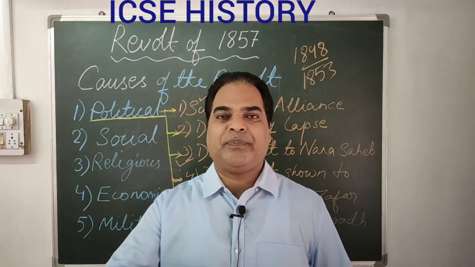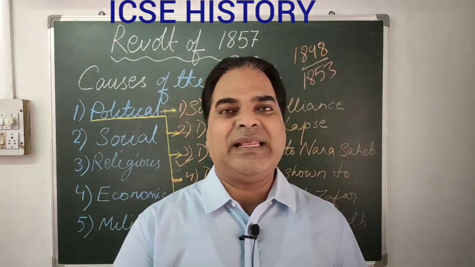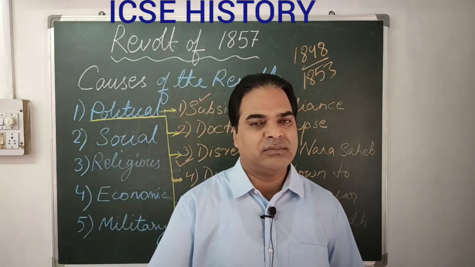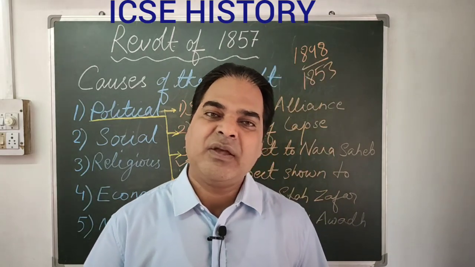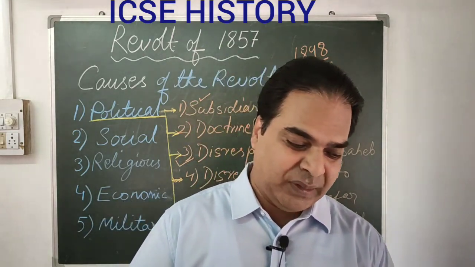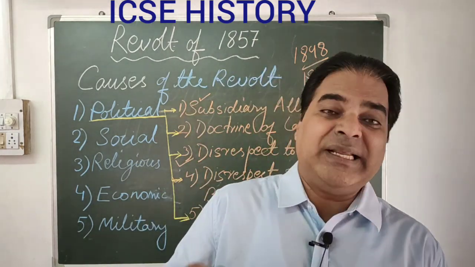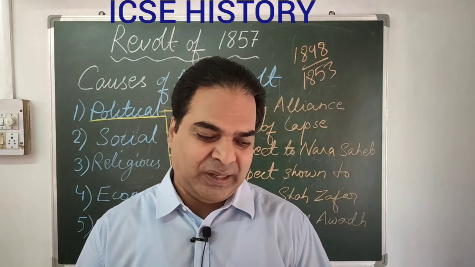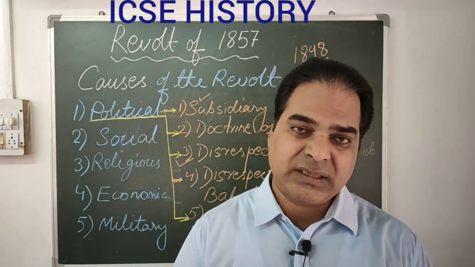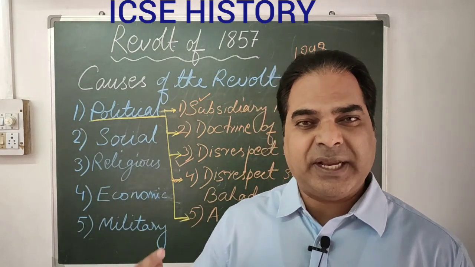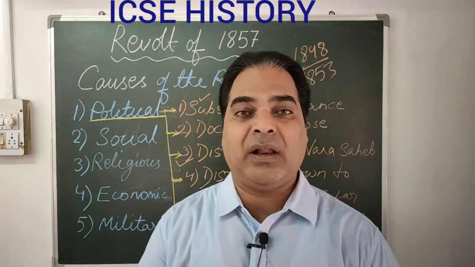So these two announcements brought by Lord Dalhousie in the year 1849 and in 1856 by Lord Canning hurt the sentiments of the Muslims at large. And not only that, even disrespect was shown by the British. What was that? These two things I discussed: disrespect shown to Bahadur Shah Zafar, two announcements. And the last one, Zeenat Mahal.